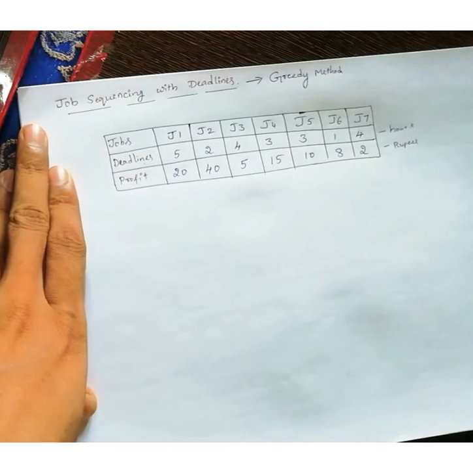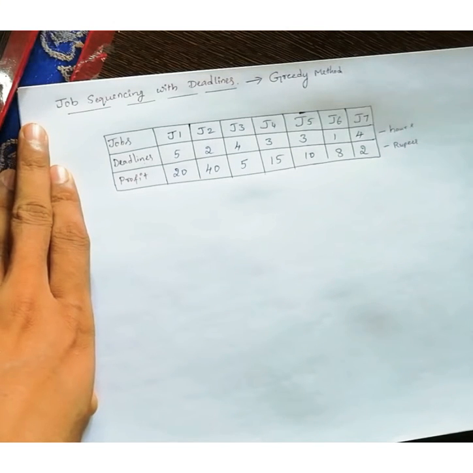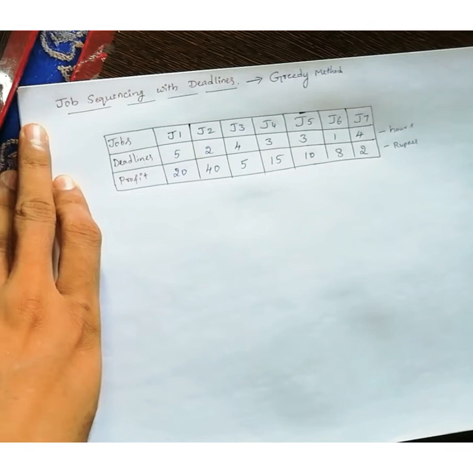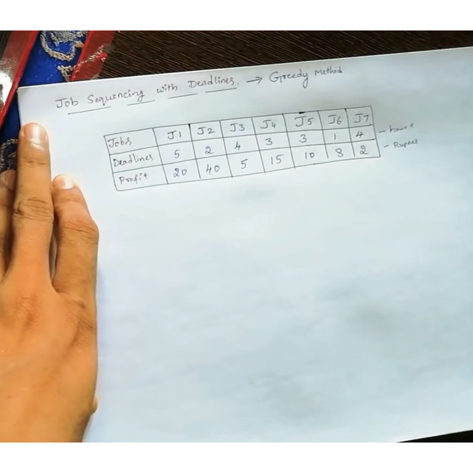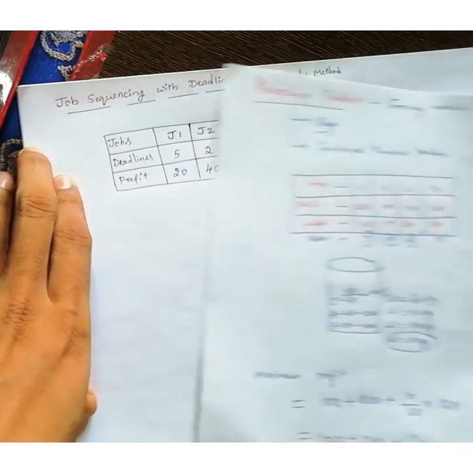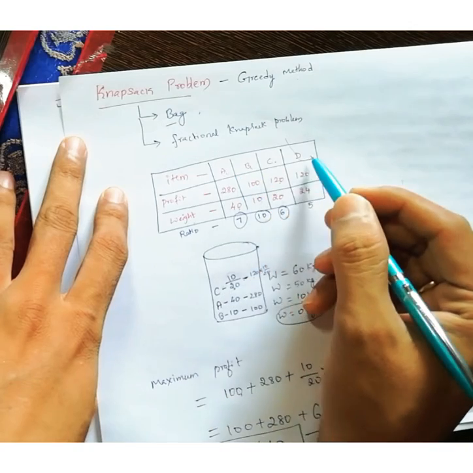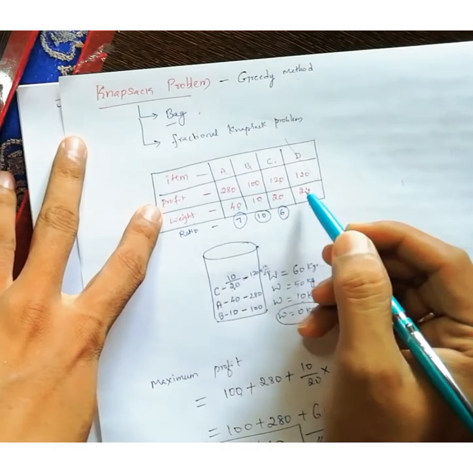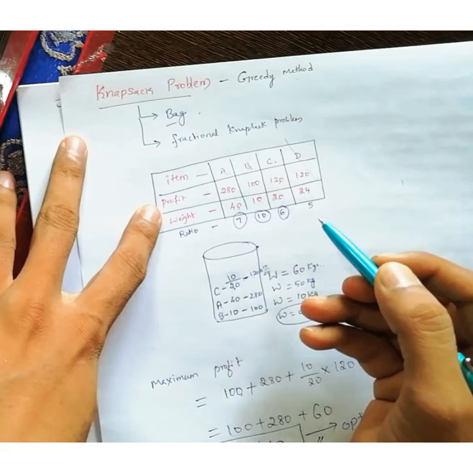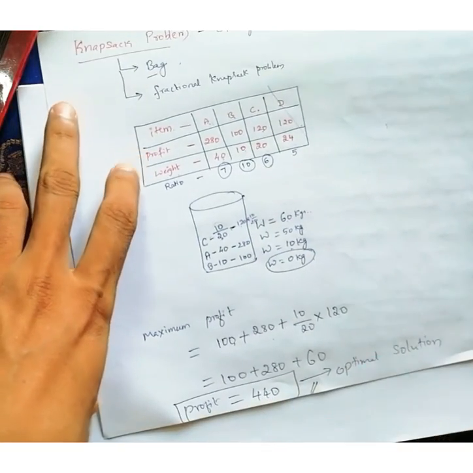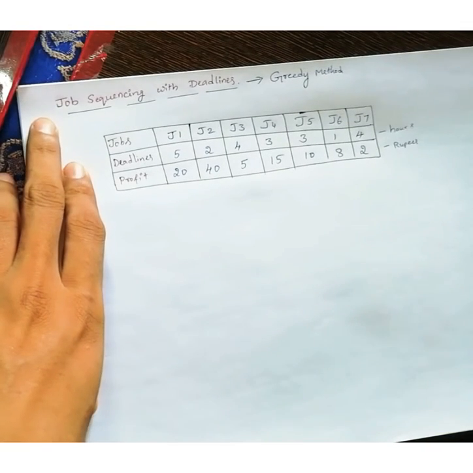Welcome back. In this video we will discuss the next concept, that is job sequencing with deadline using greedy method. So in the last video we discussed one more example, that is a knapsack problem. In the knapsack problem, they will give a table with 4 items, their profits and their weights. According to the highest profit, I will select those items and calculate the maximum profit. In the same way, job sequencing also,